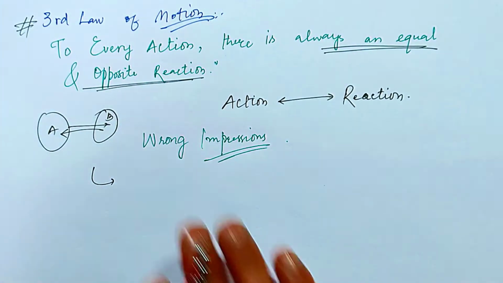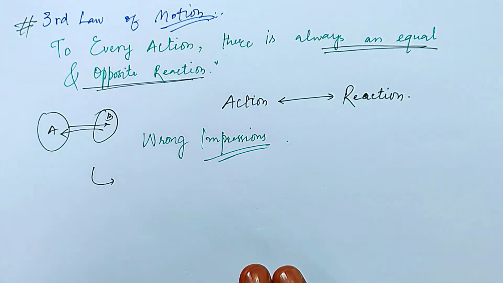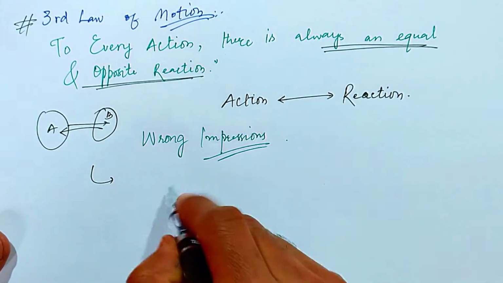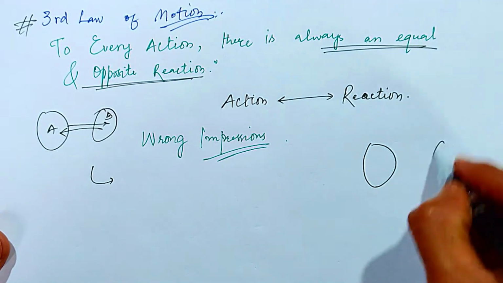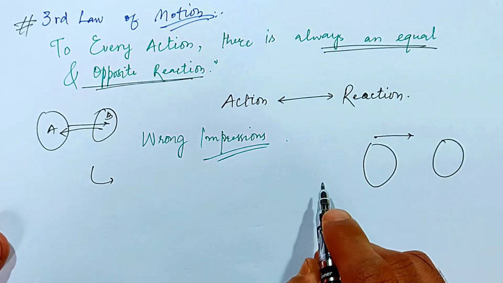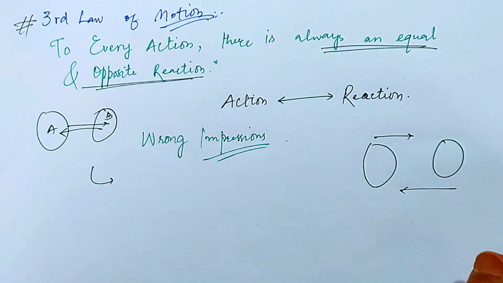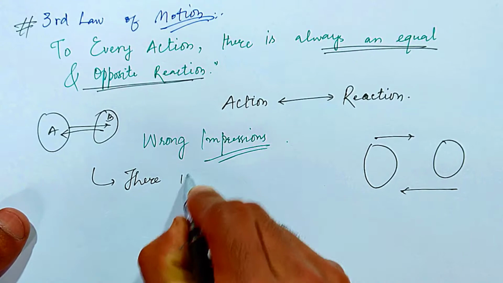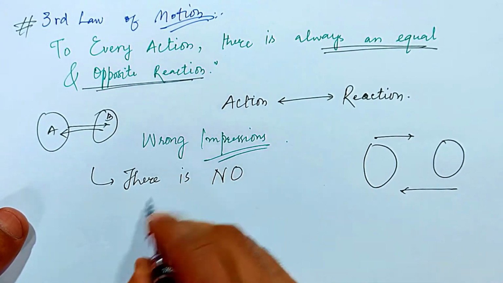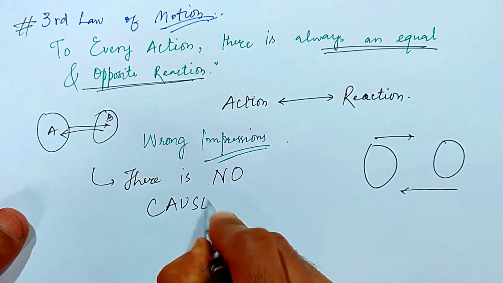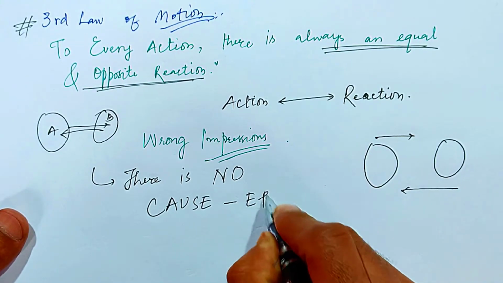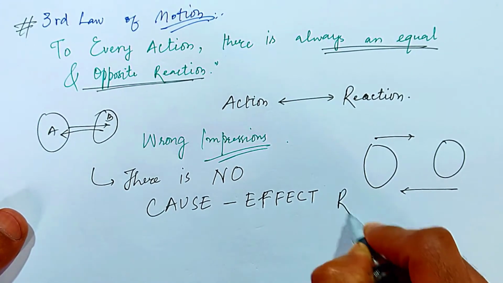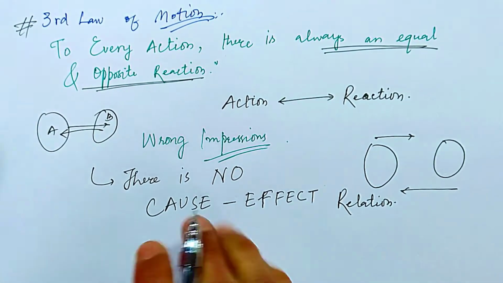Now I will be talking about the wrong impressions among people about the third law of motion. First, we know that if one body applies a force onto another, the second applies the same force in the opposite direction. But there is no cause-effect relation. This is not a kind of stuff like cause and effect.